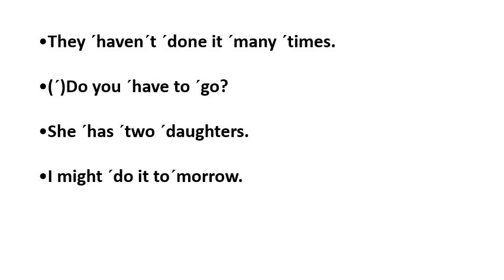Okay, let's see these ones. They, unstressed because it is a subjective personal pronoun. Haven't is stressed because it is a contracted negative form. Done is stressed because it is a principal verb. It is unstressed. In this case, it is an objective pronoun. Yes, unstressed. Many, this is a quantitative, it is stressed. And times is a noun, stressed.